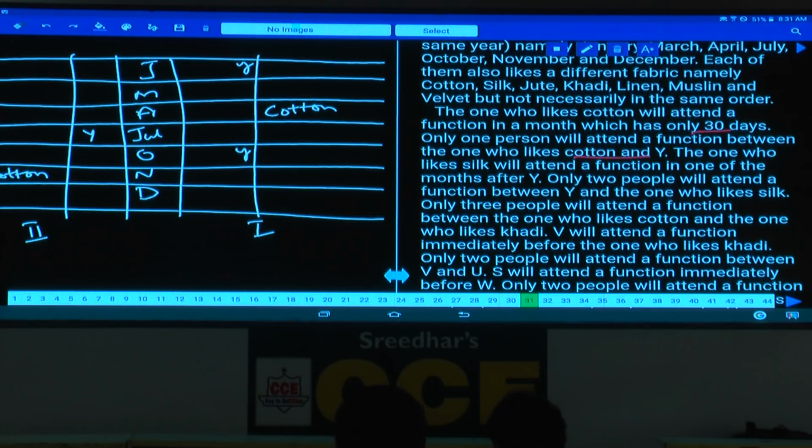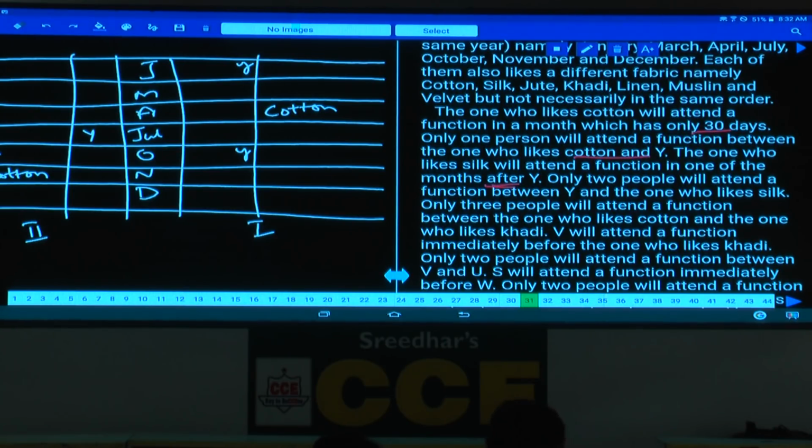The one who likes silk will attend a function in one of the months after Y. So after Y, this can be silk or this can be silk. Now in this one, silk can be below this one or in any other possibilities. And only 2 people will attend a function between Y and the person who likes silk. Y and silk, how many persons are there?